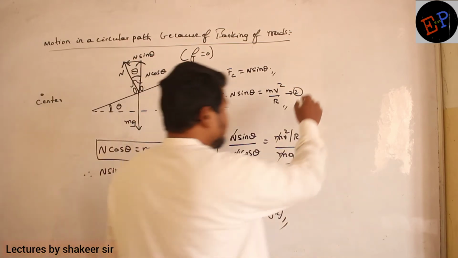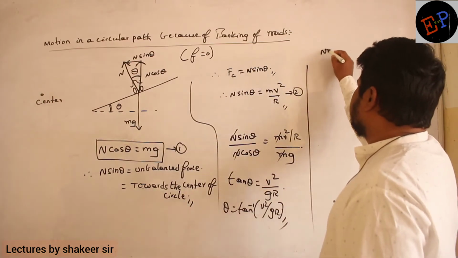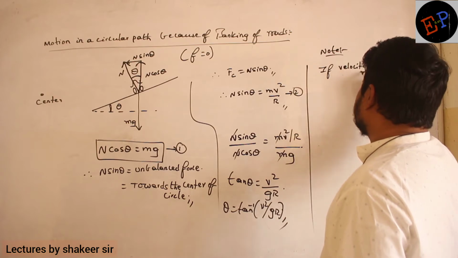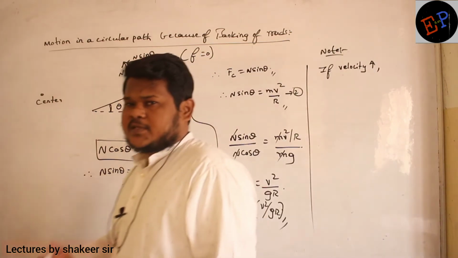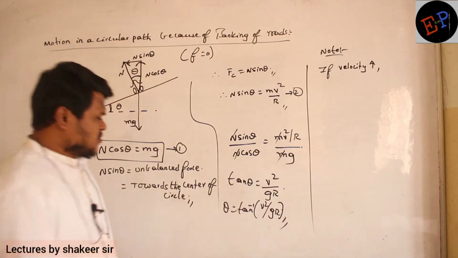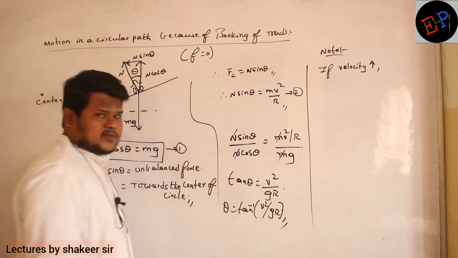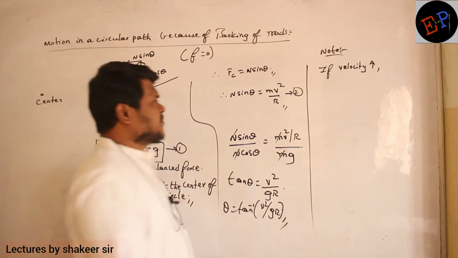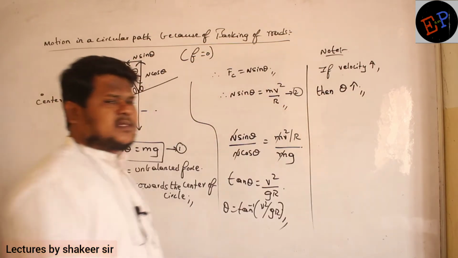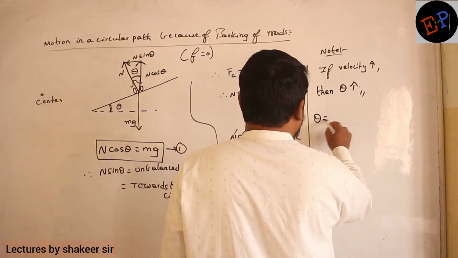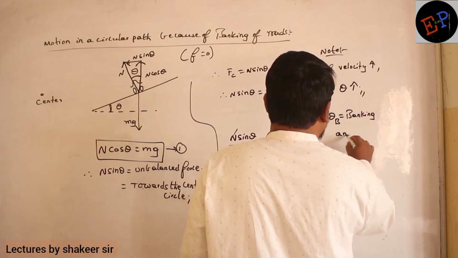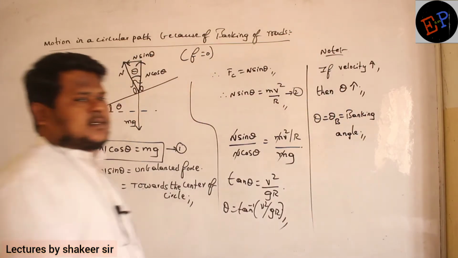So one thing I can understand here, note this point. If the velocity of the vehicle increases, and I want to move in the same circular path with a greater velocity, like taking a turn at higher speed, then if the velocity should be greater, the theta value also should be greater. That's it. Clear? Then the banking angle also should be greater. What is meant by theta here? Theta is called theta b, or you can call it the banking angle. Are you able to understand? That's it.